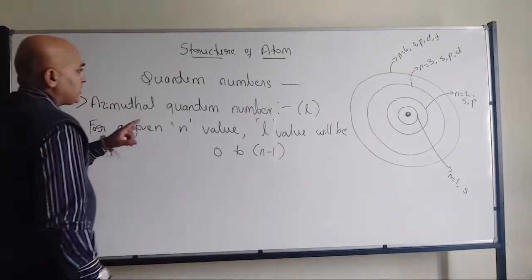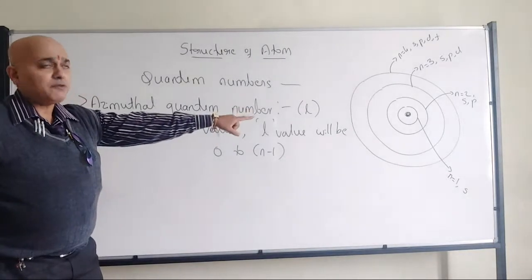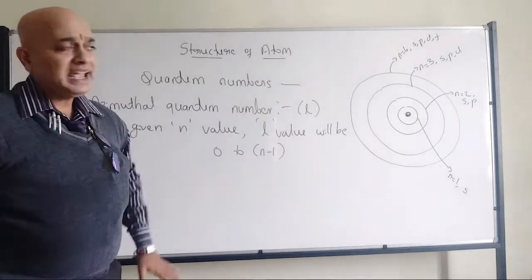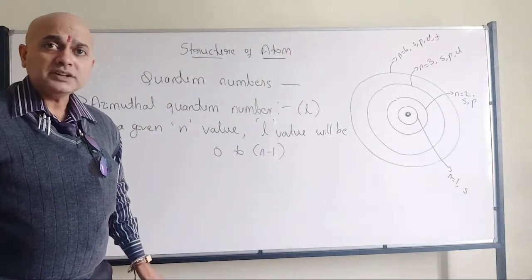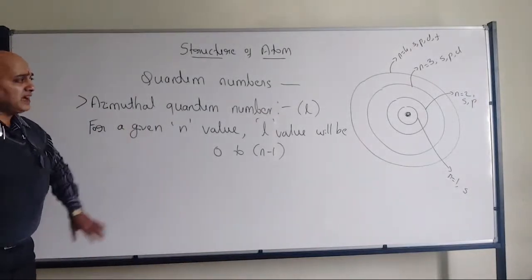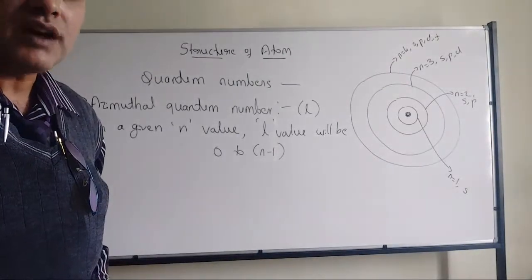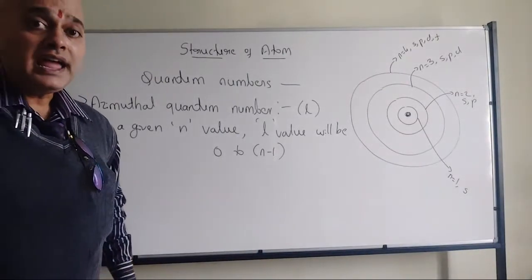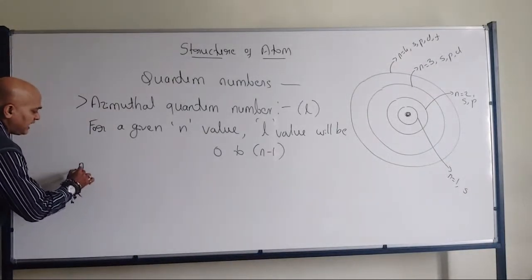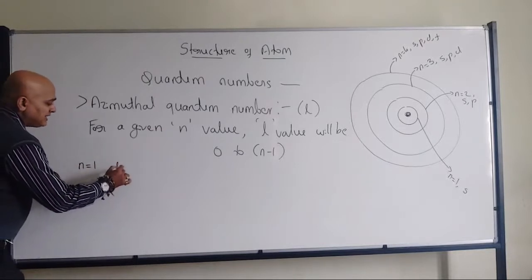So before going for that, am I clear? The same single atom will have all these subshells, but depending on the energy level. All of you have understood? Fine. So in that case, for a given n value, the L value will be 0 to n minus 1.